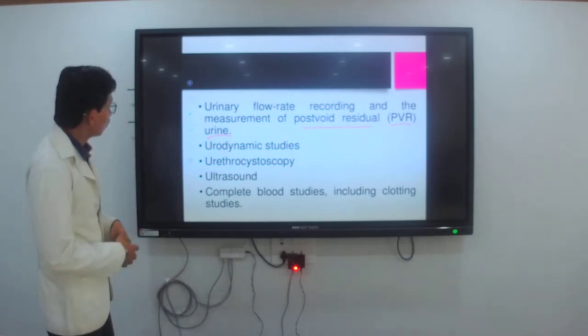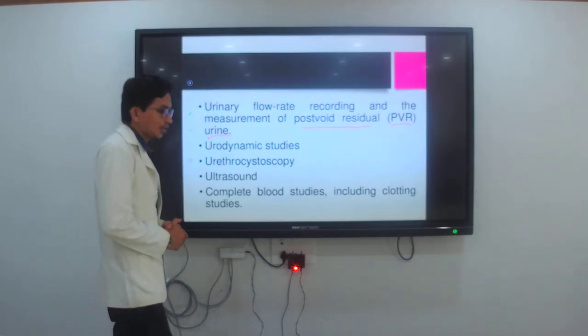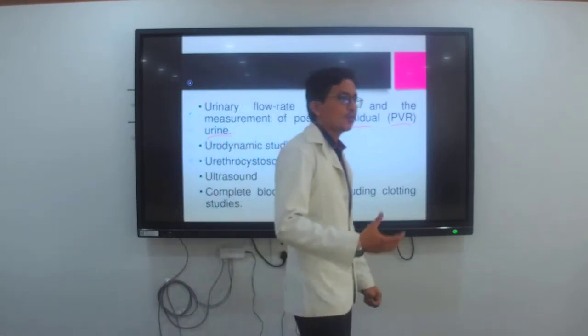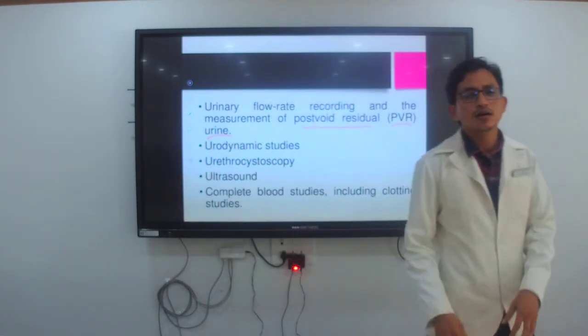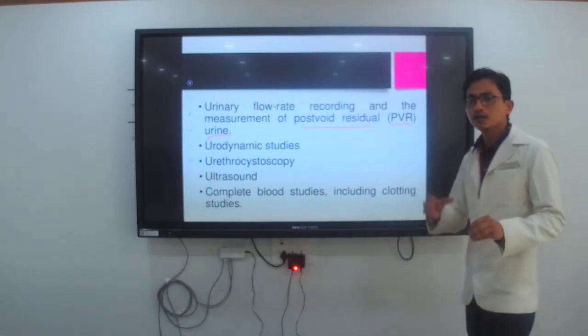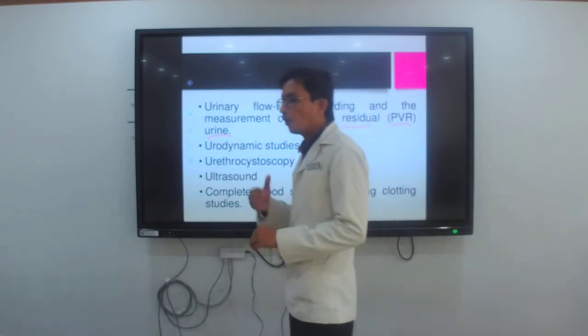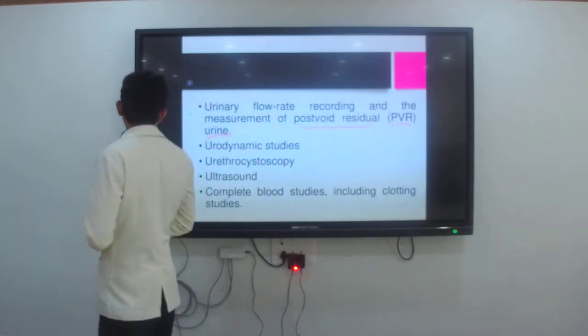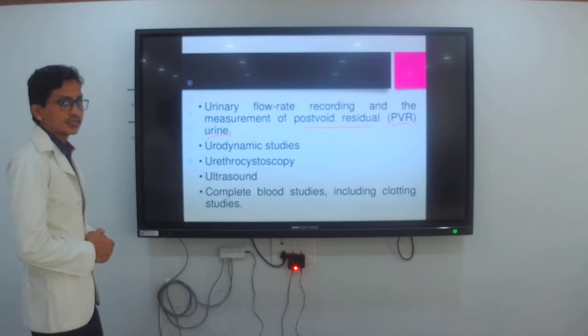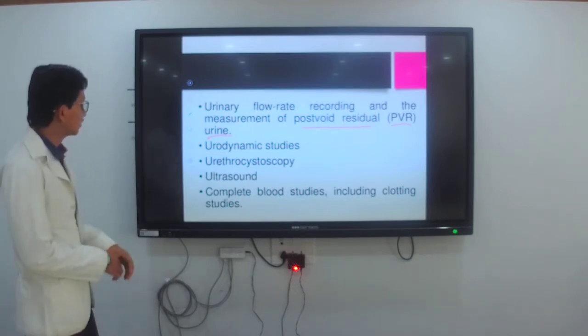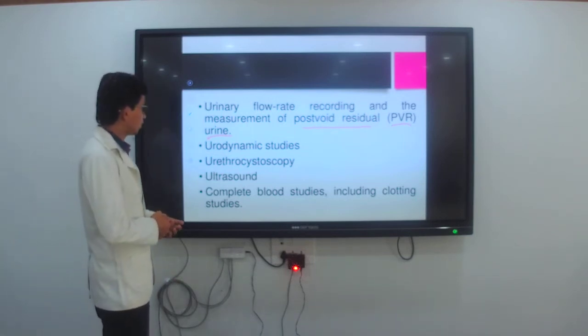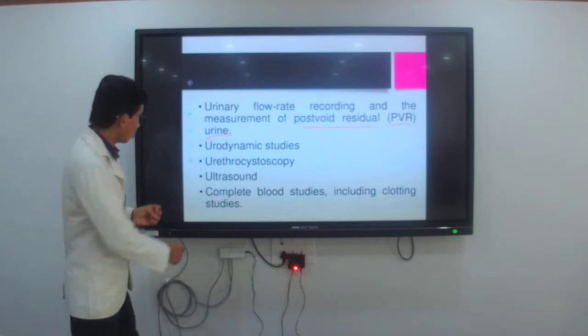Then urodynamic study. Urodynamic study is related to the uro, means the urethra and the bladder. You are going to study why the urine decreases or increases. Then next is the urethrocystoscope.